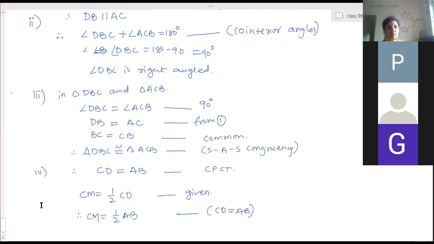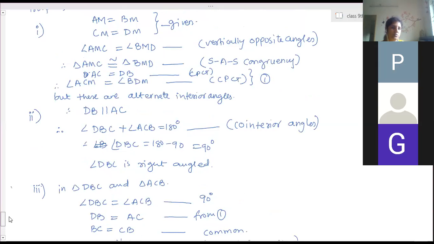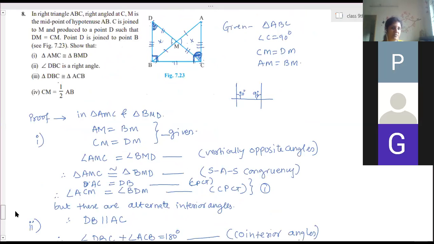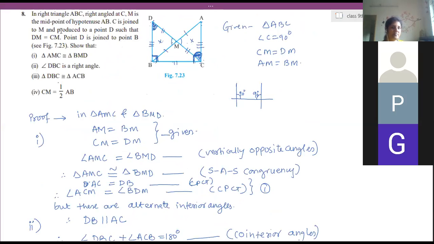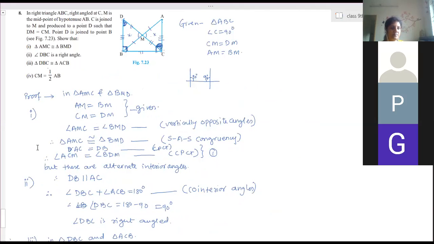Is that clear? Yes, ma'am. It is a big question. It will come as a 5 marker. 4 mark. You don't have any 5 marker question. This is always an asked question for 4 marks.